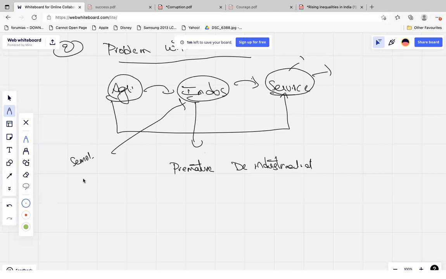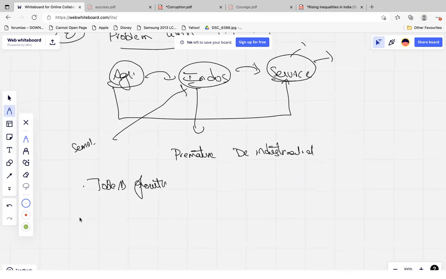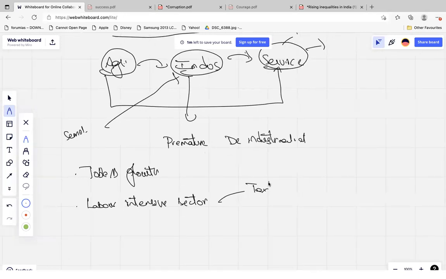In order to get growth which is also providing you jobs, growth of the industrial sector is very much important. Or else our growth will become jobless growth. This is what we are seeing, a scenario of jobless growth. Why? Because of the labor intensive sectors. What are those? The labor intensive sector means those sectors which can accommodate a huge amount of labor, like the textile sector.